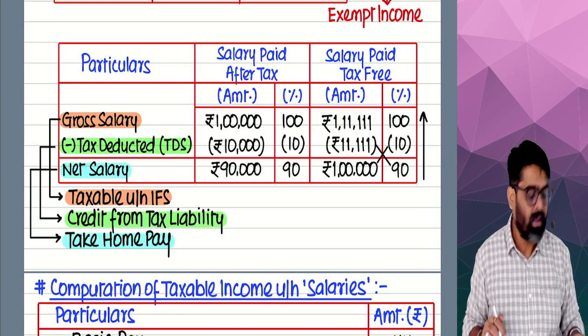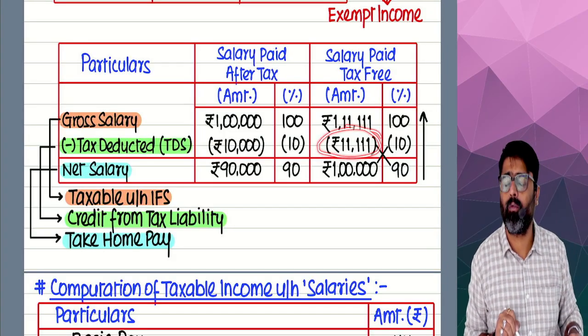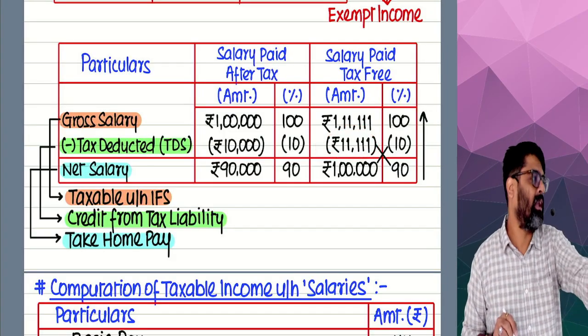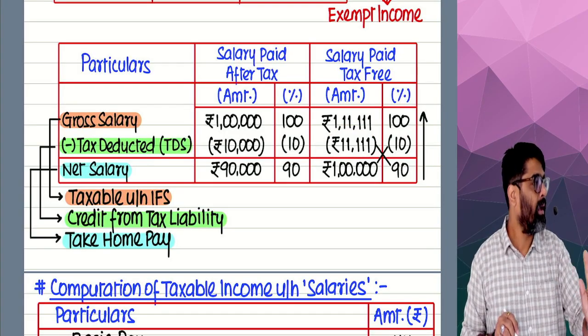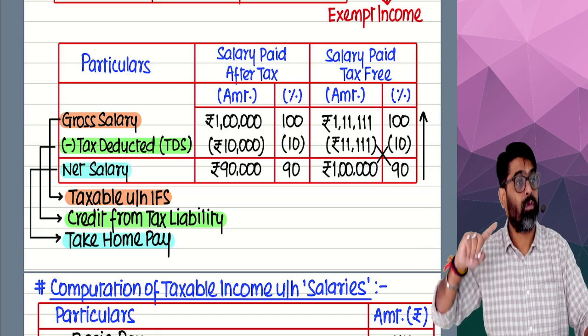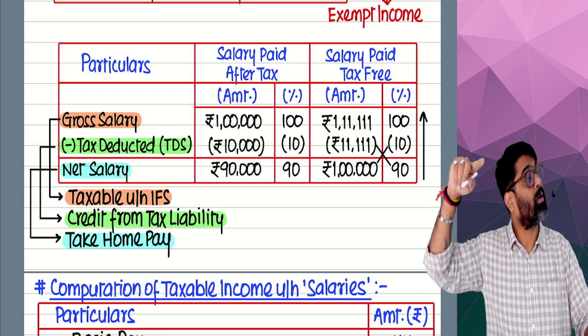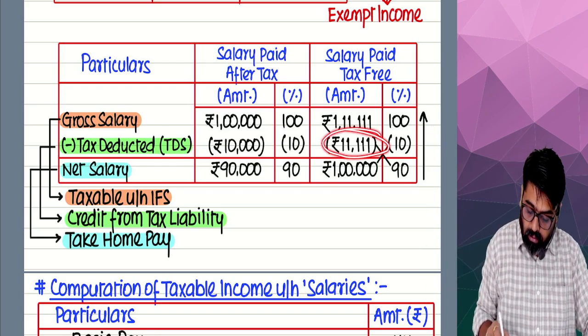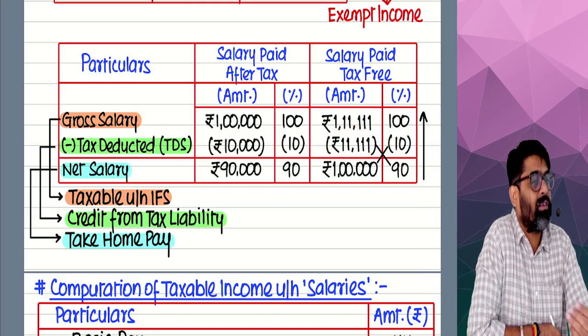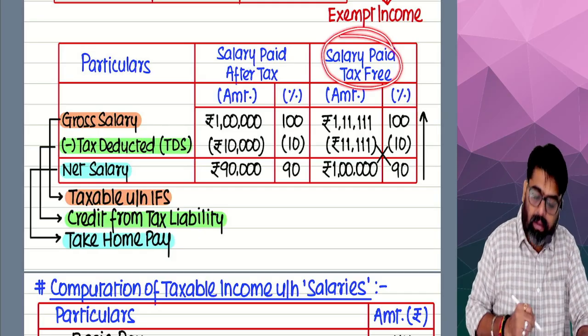Getting my point? So later on, this 11,111, which is paid by the employer but shown as income by her, will be allowed as credit. Whenever she calculates the tax liability, from her tax liability, she is going to get the credit of this 11,111. This is salary paid, tax free.